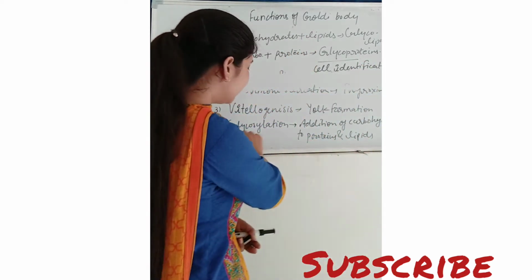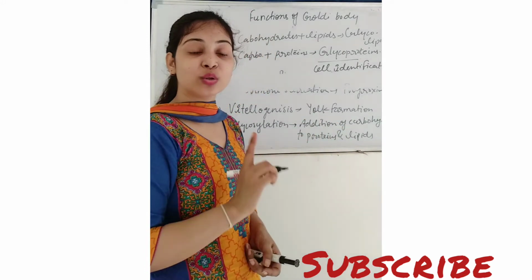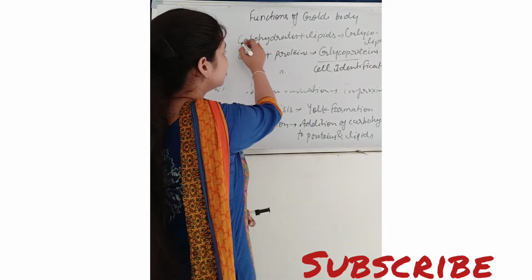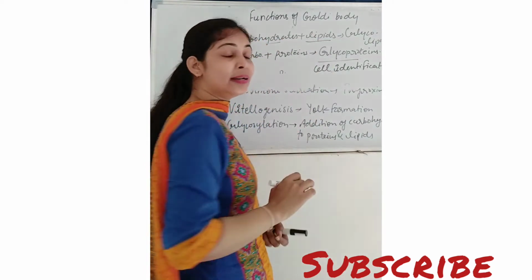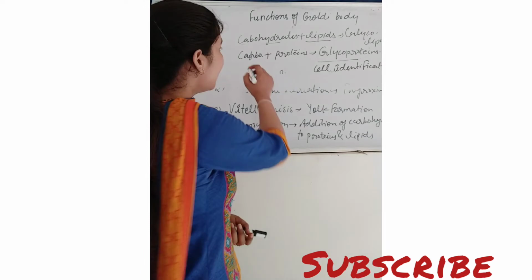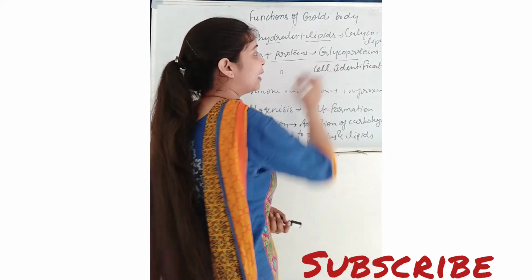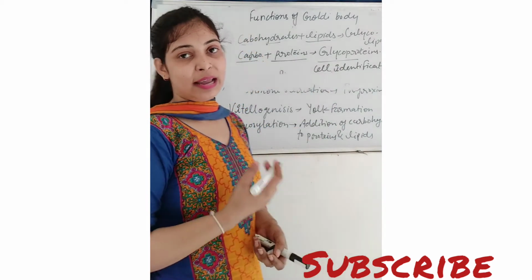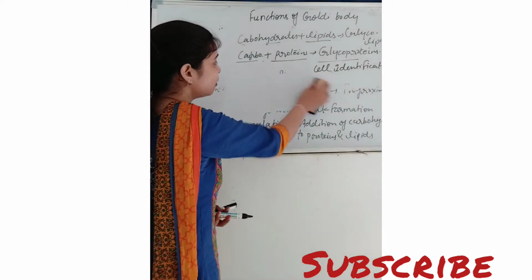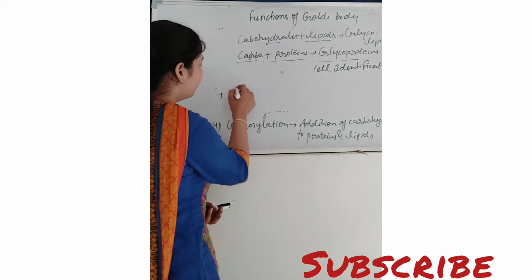So here we have seen glycosylation. What is it? It is addition of carbohydrates to proteins and lipids. So this is a very important function of Golgi apparatus, in which Golgi apparatus helps in the addition of carbohydrates to the lipids. Then it forms glycolipids, which is protective in nature, which help in the protection of the cells. And another one, when the carbohydrates are added with the proteins, then they form glycoproteins, and glycoproteins help in the cell identification. Okay. Then another important function of Golgi body is acrosome.